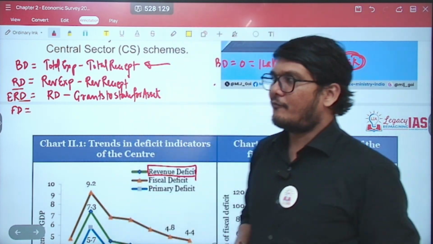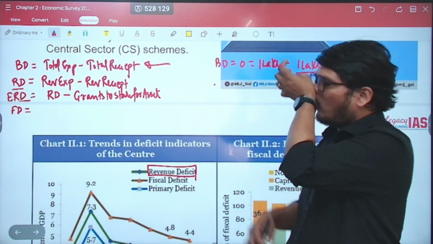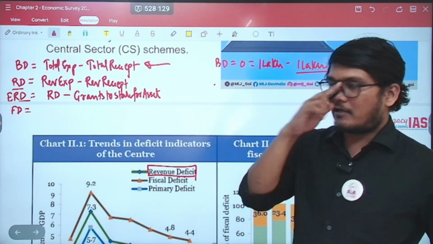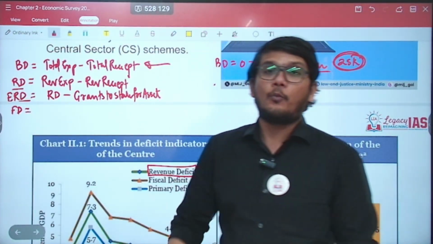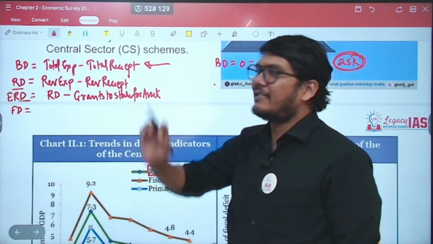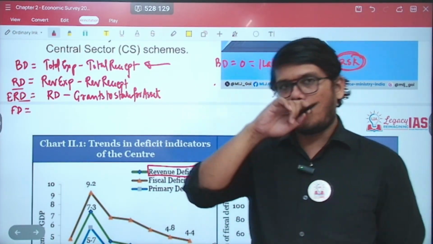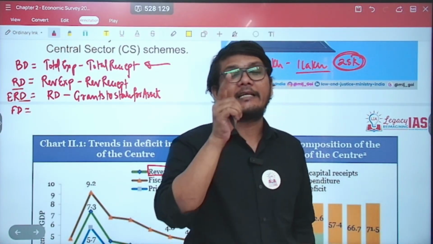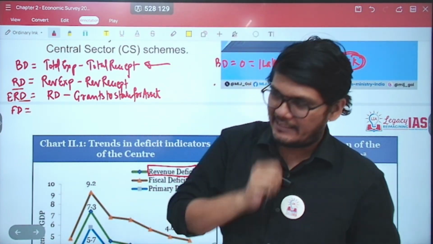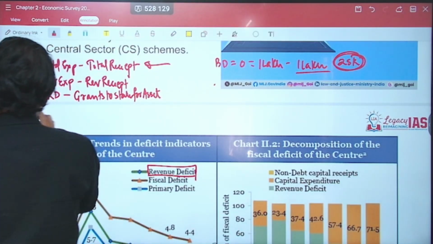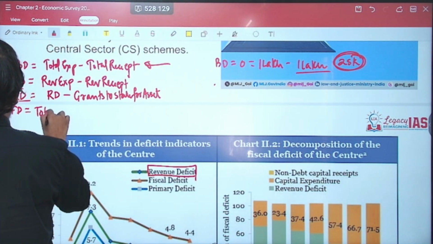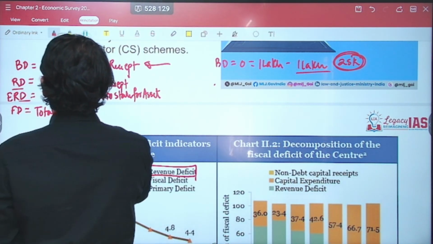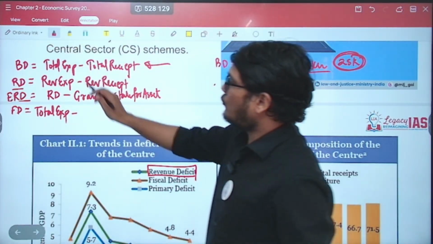As a result, to know the real situation, we come up with a fiscal deficit, which in the receipt section does not include the loans that you are taking, does not include the debt creating capital receipt. So we will have fiscal deficit equals total expenditure minus, here it was total receipt.